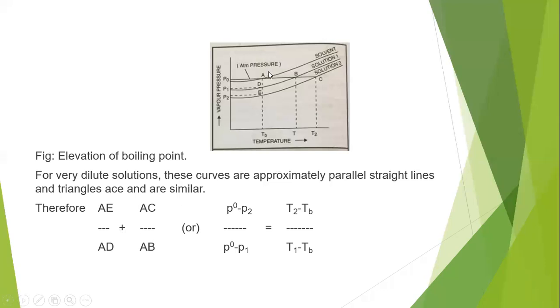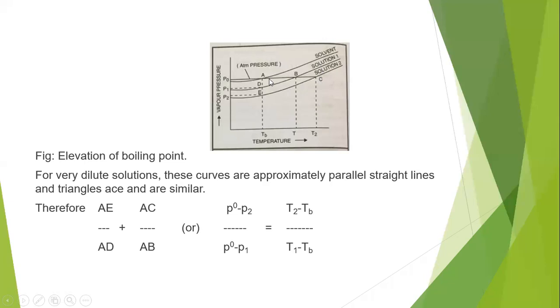So what is AC? Here A is TB and C equals T2. So AC is T2 minus TB.